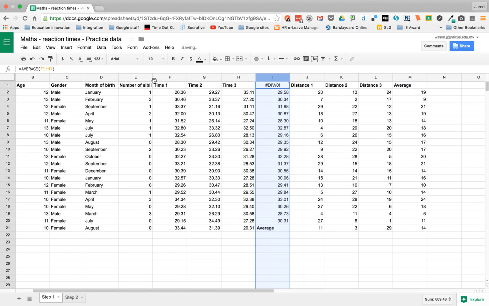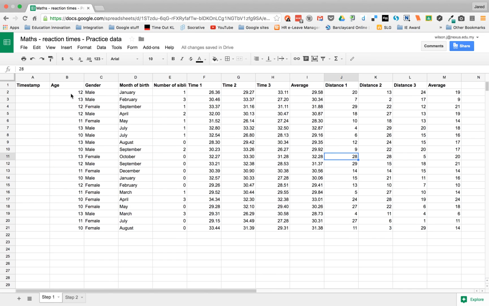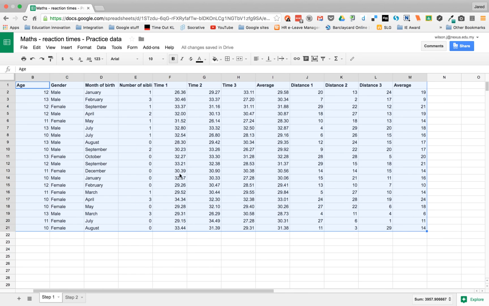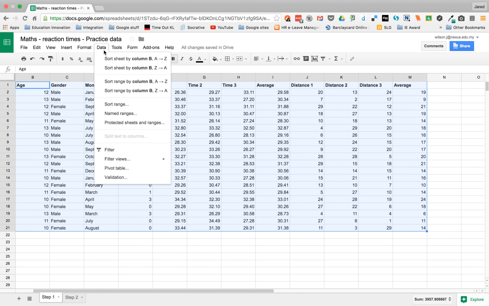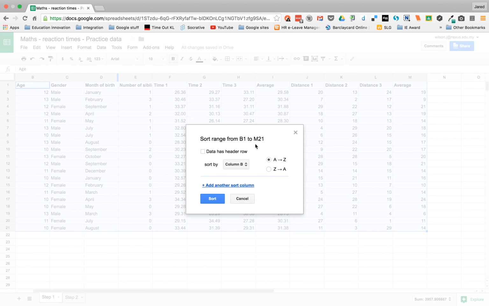So let's have a look at that. And you can see what's happened, look, it's actually sorted the label. I don't want that to happen. So it's actually better to select the range when you're doing sorting. So I'll grab the range here and I'll show you how this works. So this is when we want to sort a big range of data. So here we go. Instead of choosing these ones, because we've got labels, we choose sort range.